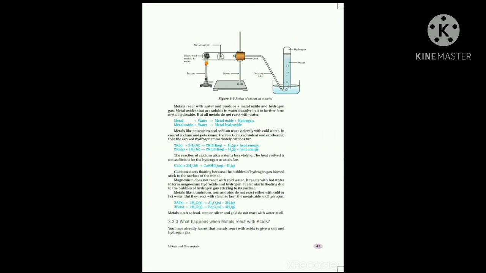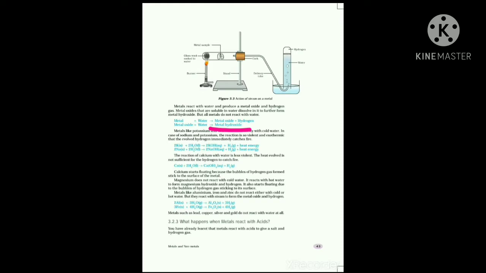First you learn the general equation of the reaction of metal with water. All of you look at this equation. Metals react with water to give metal hydroxide and hydrogen gas.